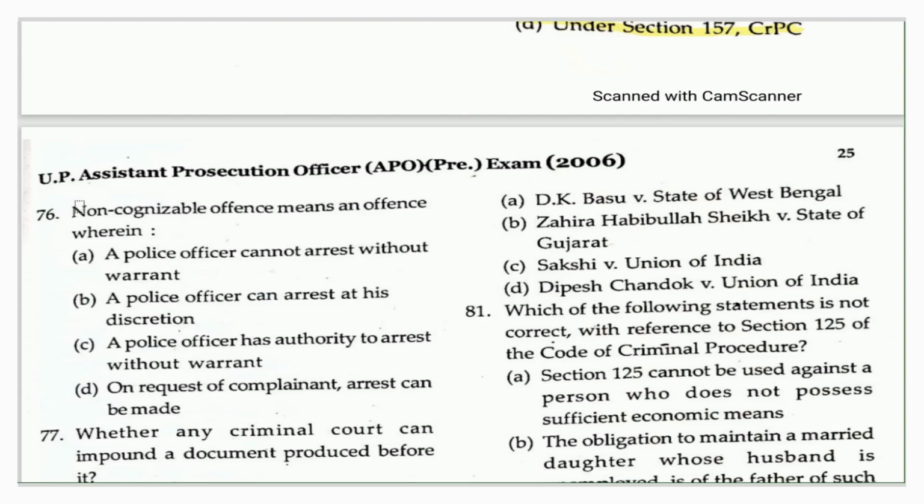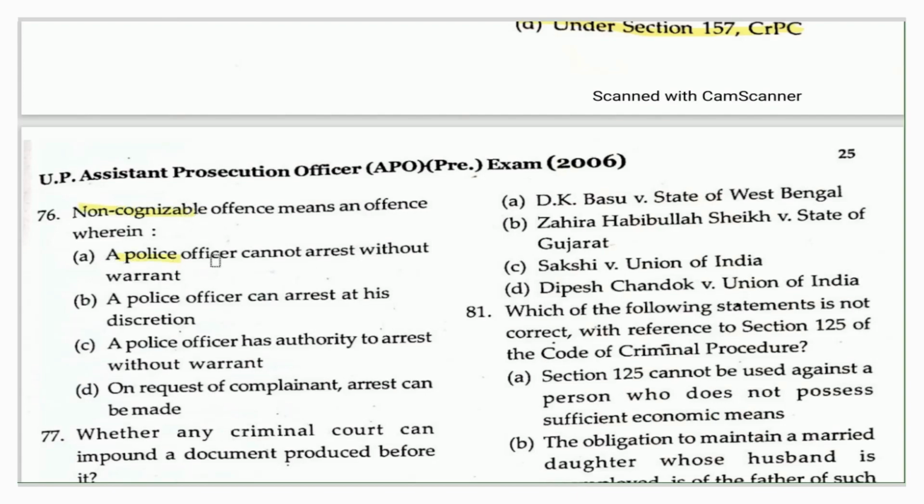So this is about the non-cognizable offense. In that case, a police officer cannot arrest someone without a warrant. So this is a kind of non-cognizable offense, and non-cognizable is not as serious as a case of cognizable offenses.